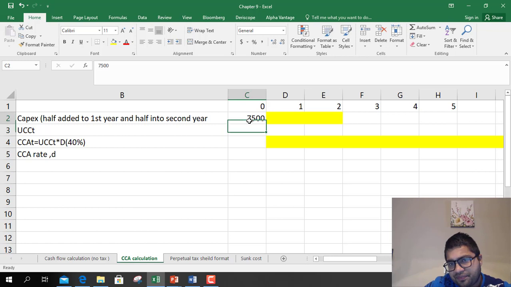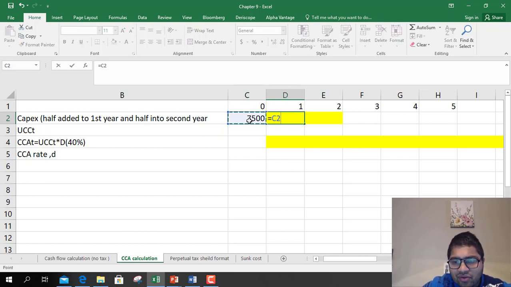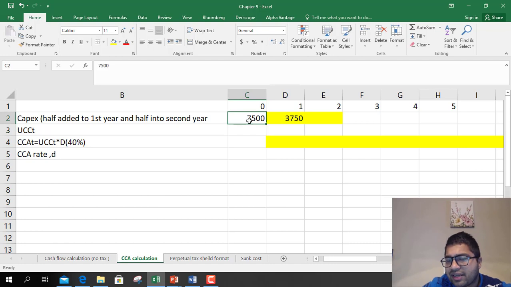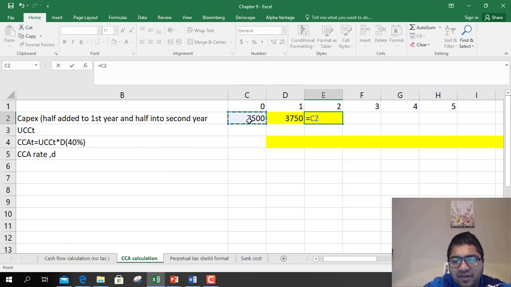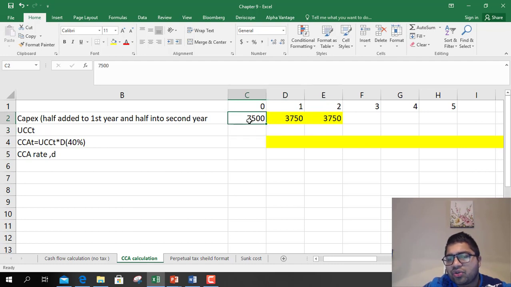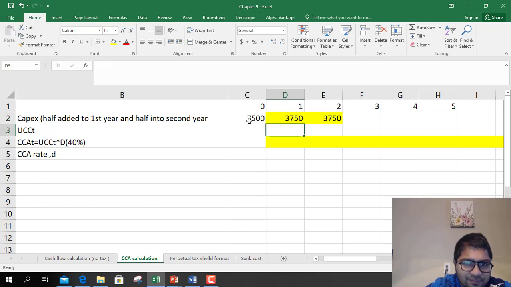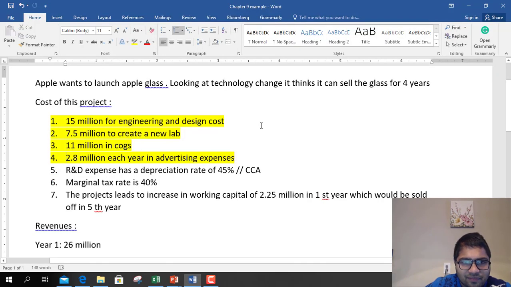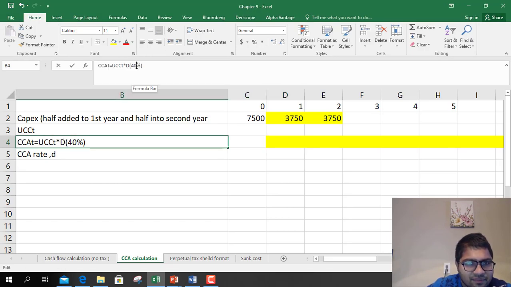Now CCA has a format, right? CCA says you can take half of 7,500 in the first year and half of 7,500 in the second year. So you don't take entire 7,500, you don't create entire 7,500 and start charging depreciation. Half you take in the first year, half you take in the second year. Okay, so initially nothing, 0 years you don't charge anything. In first year 7,500 is taken, right? Now depreciation is charged at what rate? Depreciation is charged at 45%. So this is 45%.